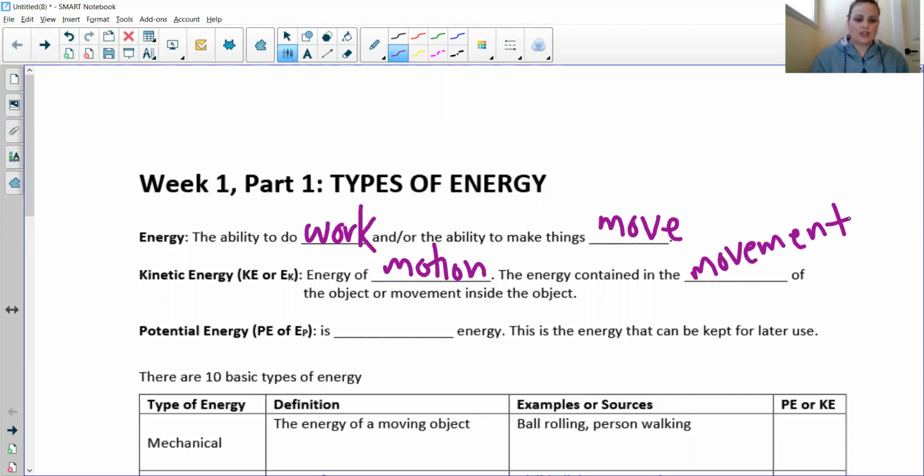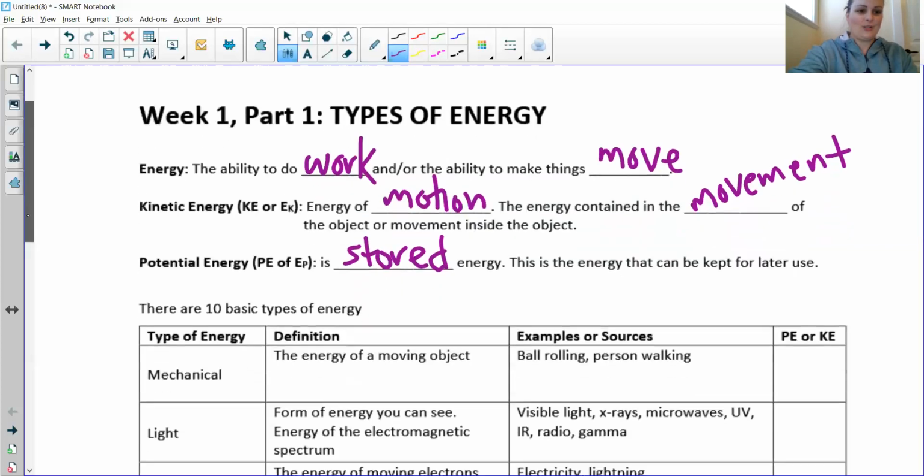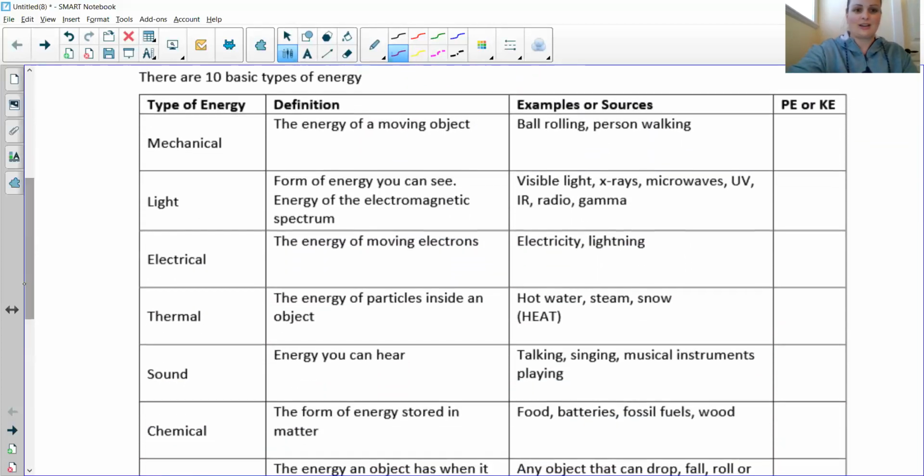Potential energy, which is abbreviated as PE, or capital E subscript P, and again, I'm more partial to the second one, is stored energy. This is the energy that can be kept for later use, to be stored. All right, so those aren't the only two types of energy out there. There are other kinds of energy, which you'll talk about if you take Physics 11, but those are the two main ones that we will be talking about in this course.